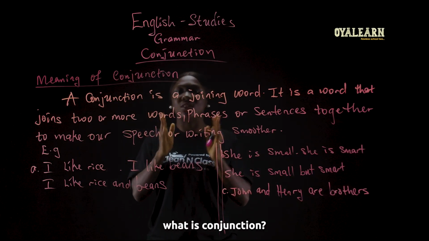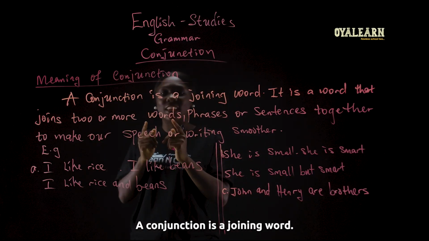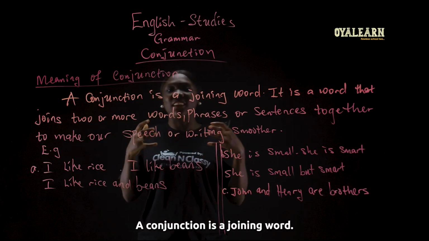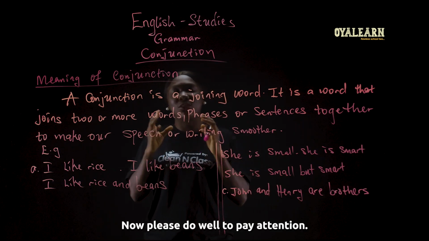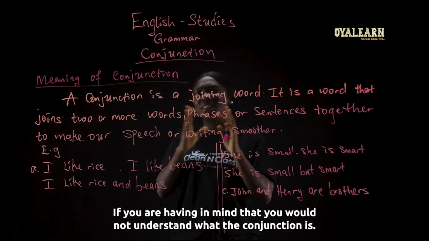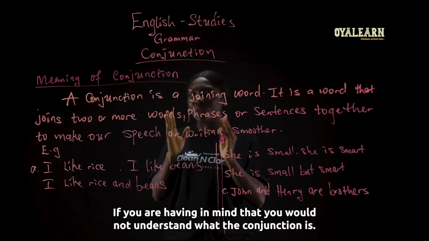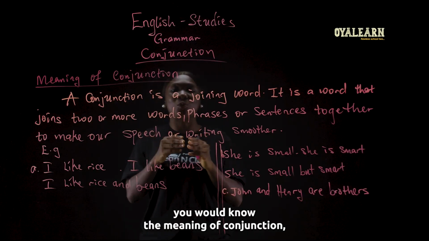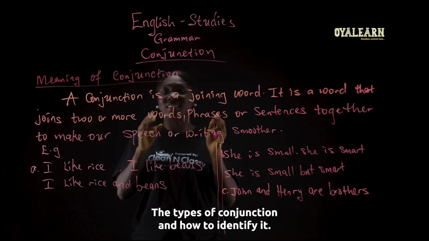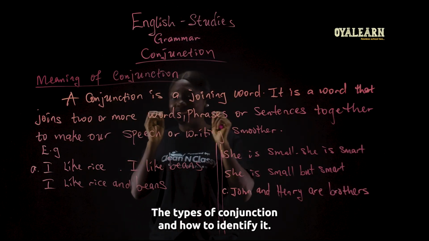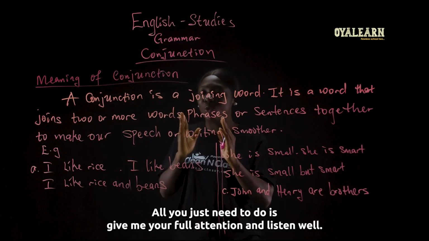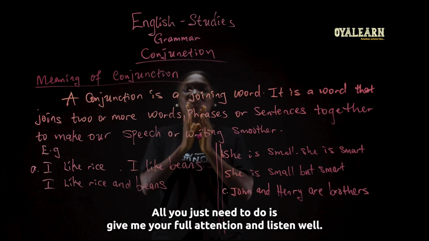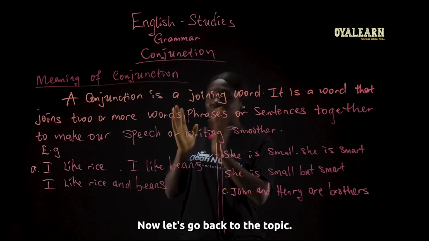What is conjunction? A conjunction is a joining word. Now, please do well to pay attention. If you have in mind that you would not understand what conjunction is, I want to assure you that by the end of this class, you would know the meaning of conjunction, the types of conjunction, and how to identify it. All you just need to do is give me your full attention and listen well. Now, let's go back to the topic.